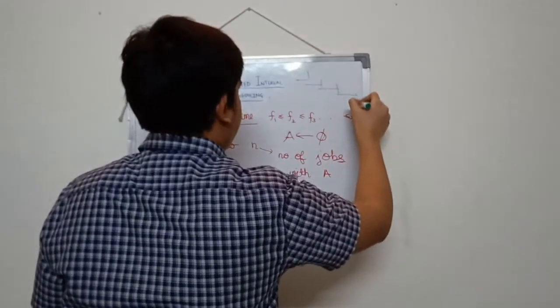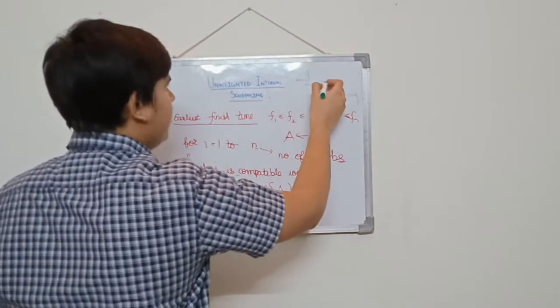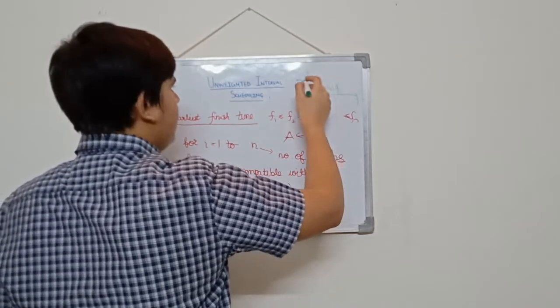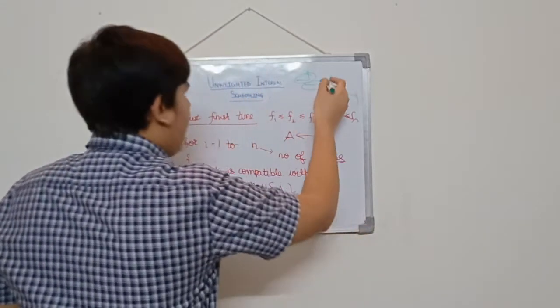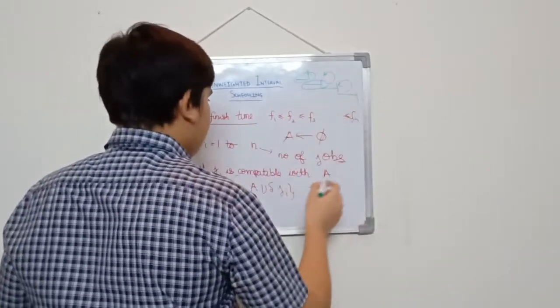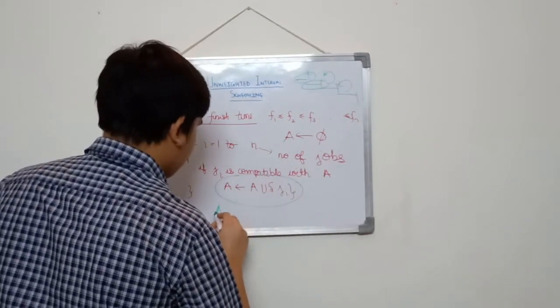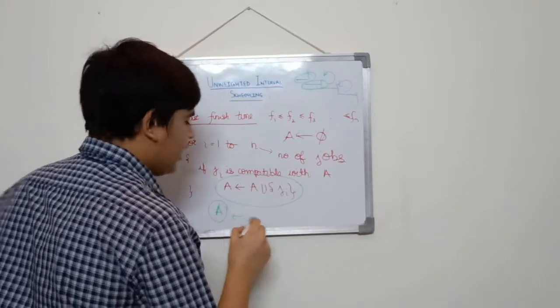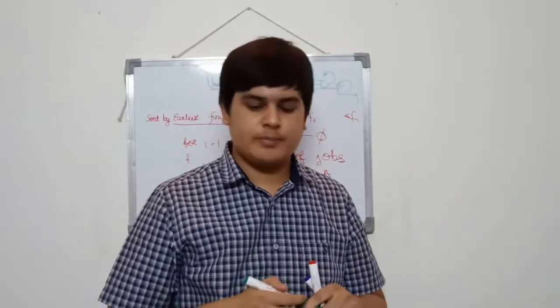Sort by finish time. And then we run a for loop, and if any job is compatible with the job that is with the earliest finish time, we include this job in the set. We keep including and finding the answer. At last we obtain a set A which contains the maximum subset of non-overlapping jobs.